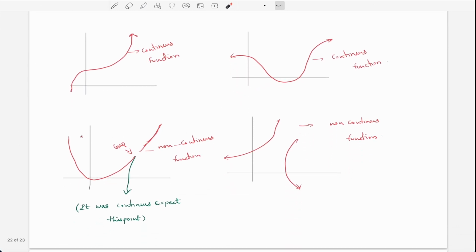We are lifting here, we just stopped here, and we're lifting our pen. So it is continuous except this point. The continuity follows from here and it stops here. So this gap is known as a non-continuous function. We can say that it is not continuous, it is non-continuous, because we have lifted our pen.